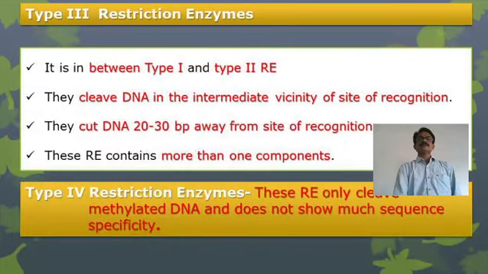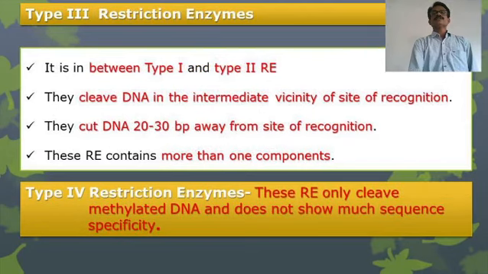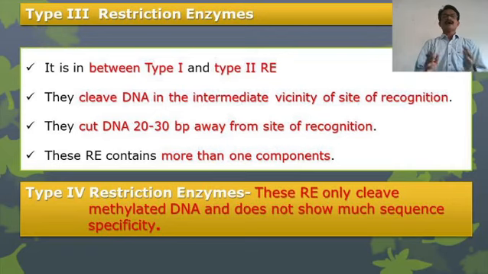Now the next one, that is type 3 restriction enzymes. These type 3 restriction enzymes have properties in between type 1 and type 2 restriction enzymes. They cleave the DNA in the intermediate vicinity of the site of recognition. They cut DNA 20 to 30 base pairs away from the recognition site, and these restriction enzymes contain more than one component. So they have intermediate properties in between type 1 and type 2 restriction endonucleases.